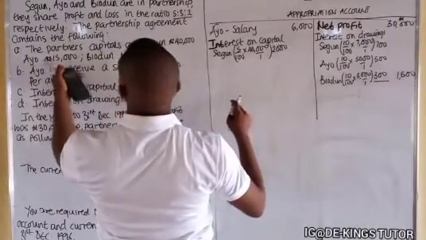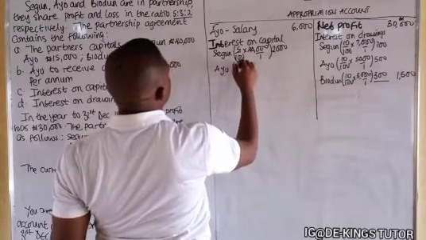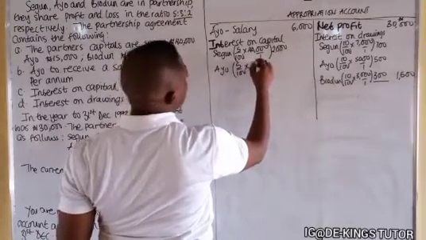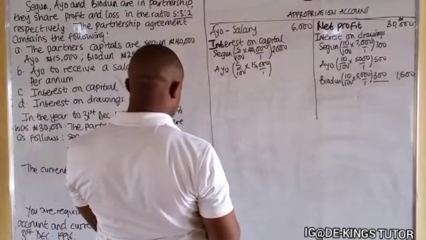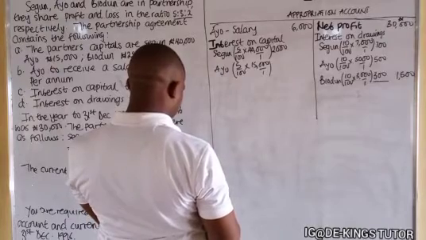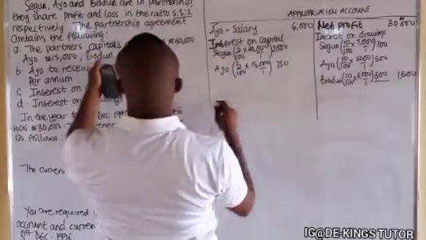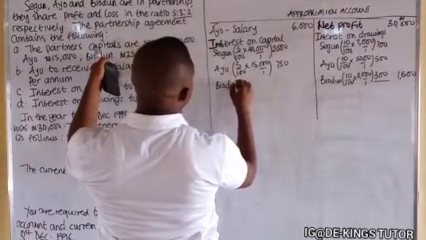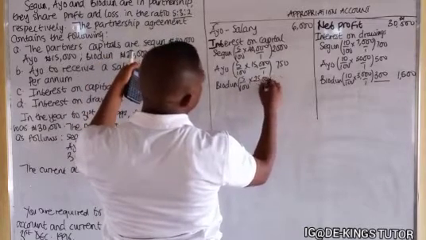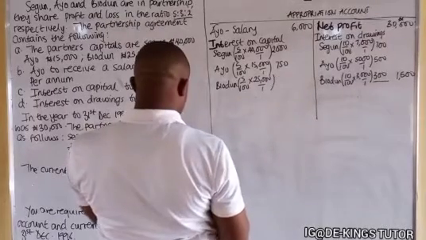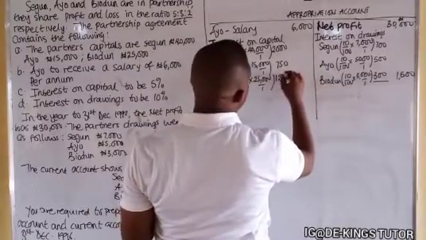The next one is Ayo, the same 5% of 15,000, which gives me 750. And the next one, Biodun: 5% on 25,000 gives me 1,250.